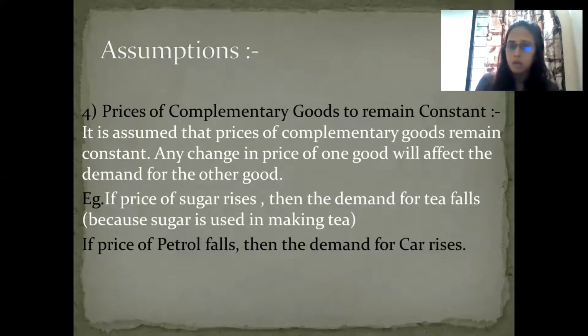Why are we saying constant? If petrol prices are rising day by day, it automatically affects the demand for petrol cars. Demand for petrol cars starts falling because petrol is getting costlier. So we assume that they should also remain constant. Then only is my law possible to prove.